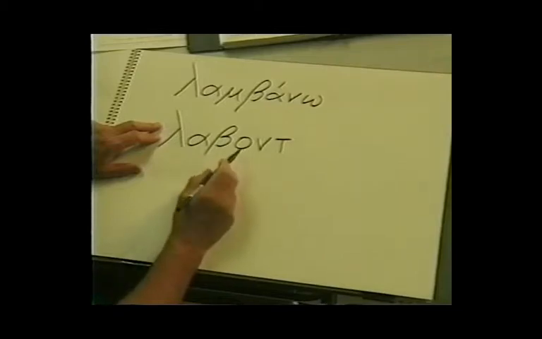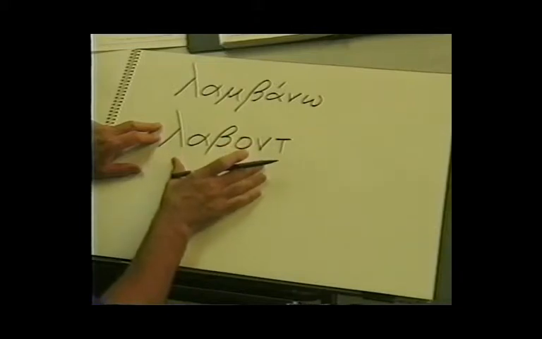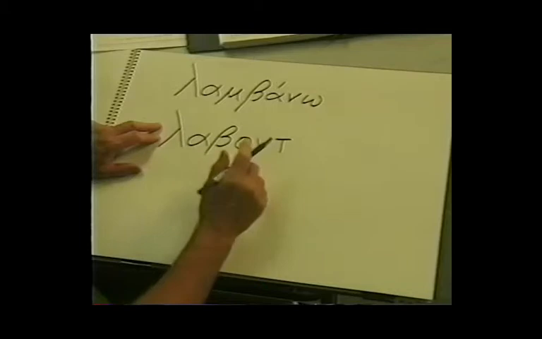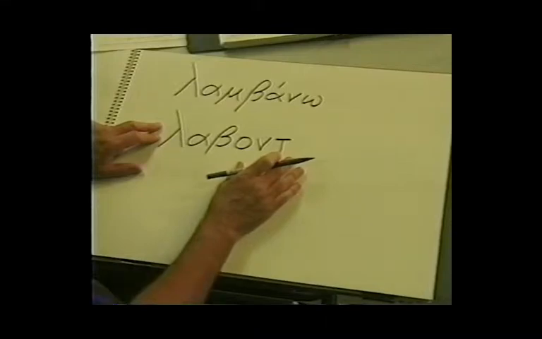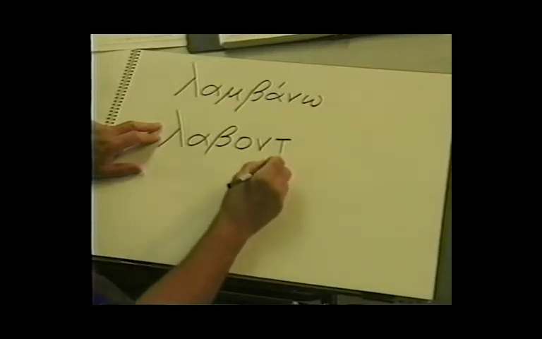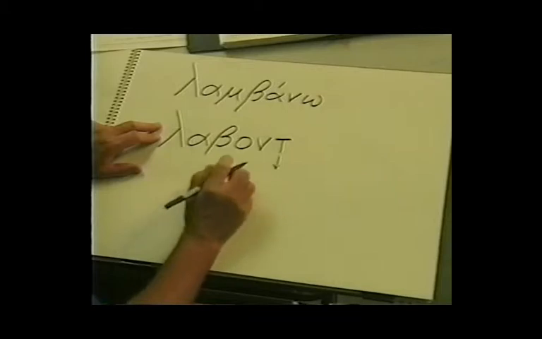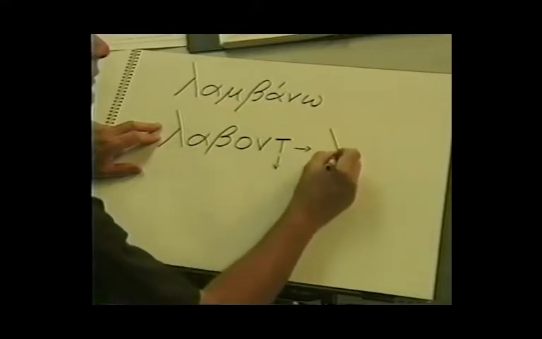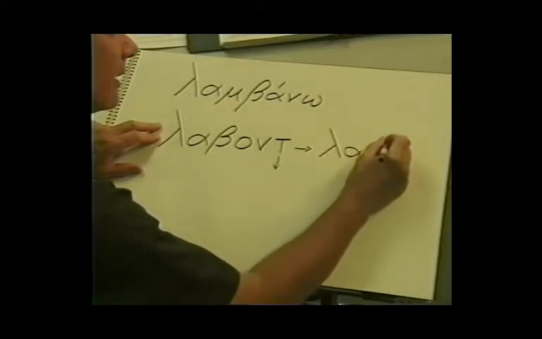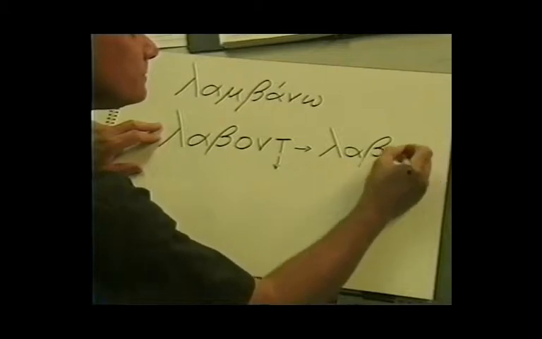If I want a masculine singular nominative, because this participle will be referring to the action of Jesus, masculine singular nominative, I'm not going to put any ending here. In the third declension, your singular nominative ending is either sigma or nothing. So what happens here is the tau falls away because it can't stand at the end of a word, and the omicron lengthens to an omega, and we have the form then resulting labon.